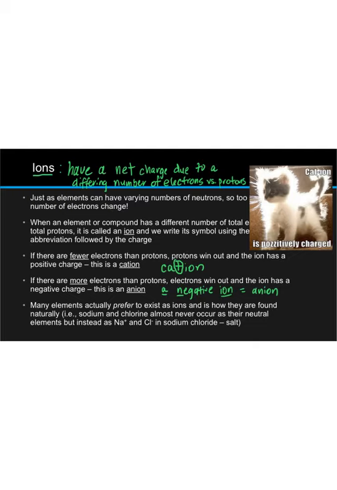It turns out that many elements would actually prefer to exist as ions rather than as electrically neutral atoms, the way they're organized on the periodic table. Virtually all the sodium that we find, for instance, naturally occurring on Earth, doesn't exist as a sodium metal, a neutral element, but rather as an ion, specifically a cation of sodium that's lost one electron.